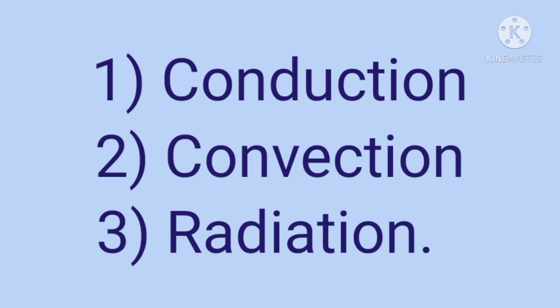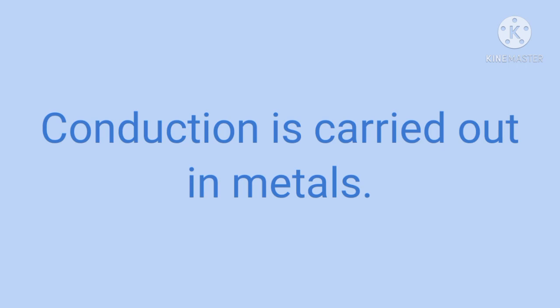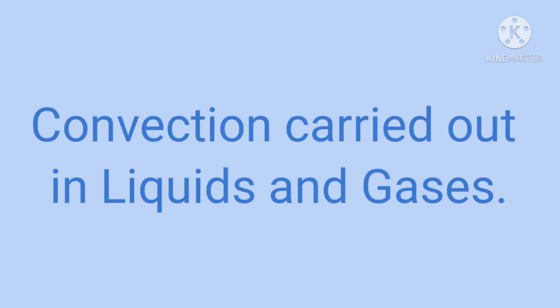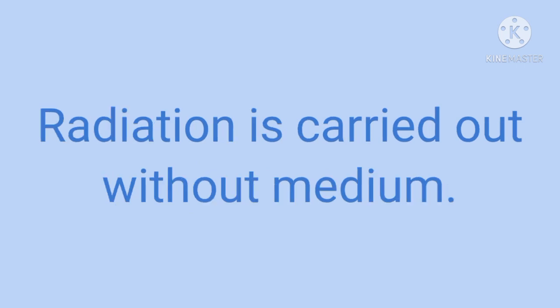We also saw that conduction is carried out in case of metals. Means conduction is the way where heat transfers from one place to another place through metals. The medium for conduction is metals. The second way to transfer heat is convection, and convection is carried out in case of liquids and gases. And third is radiation, and the radiation mode does not need any medium. So these are the three modes of heat transfer.